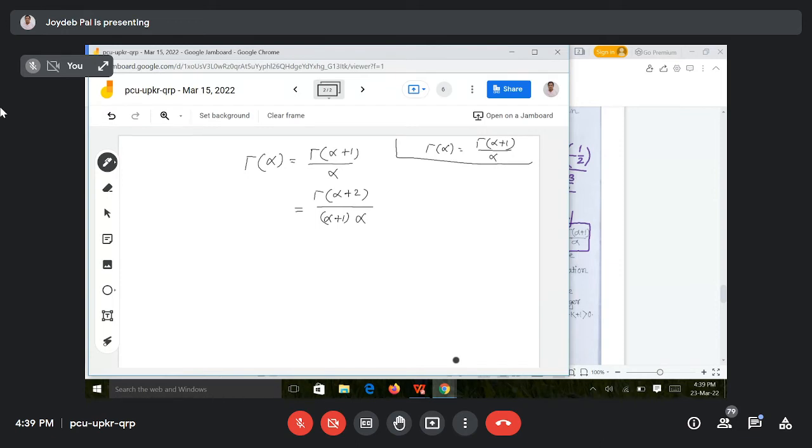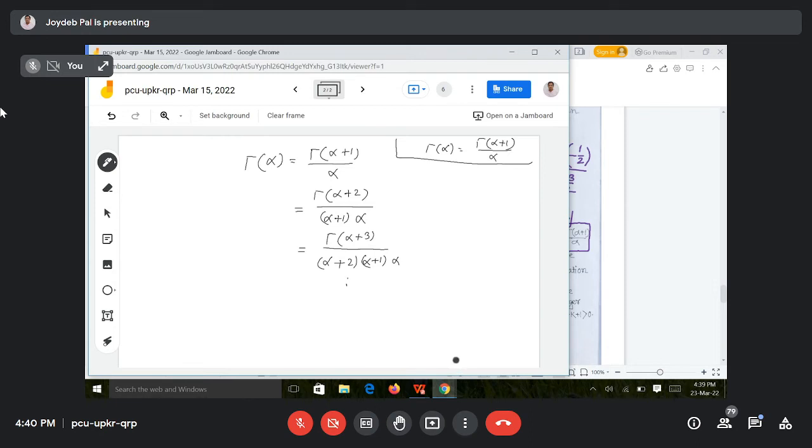So now put alpha is equal to alpha plus 2. So it will be gamma alpha plus 3 divided by alpha plus 2, and for the rest of the terms you write alpha plus 1 and alpha. Okay.